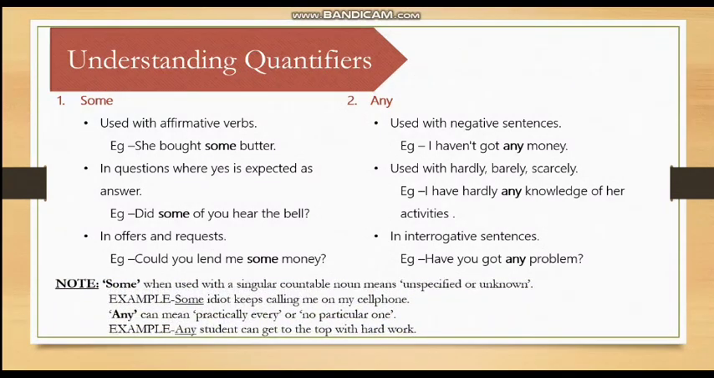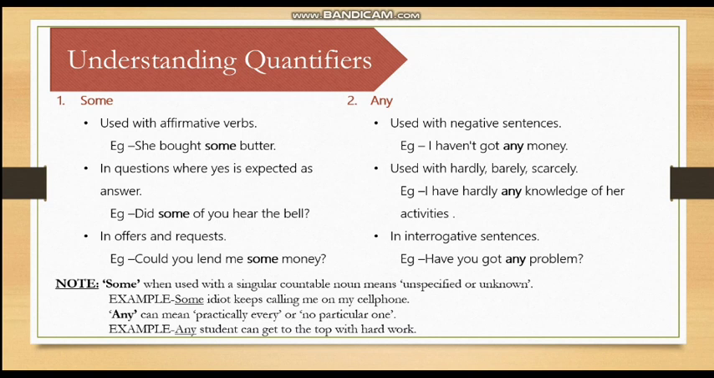Now there is a note. Some, when used with a singular countable noun, means unspecified or unknown. Example: some idiot keeps calling me on my cell phone. Whenever we have a singular countable noun, in that case also sometimes we can use some. And when do we do that? When the thing is unknown or unspecified. For example, some idiot keeps calling me on my phone. Here we don't know which idiot. The person is unknown to us. So we can say some.